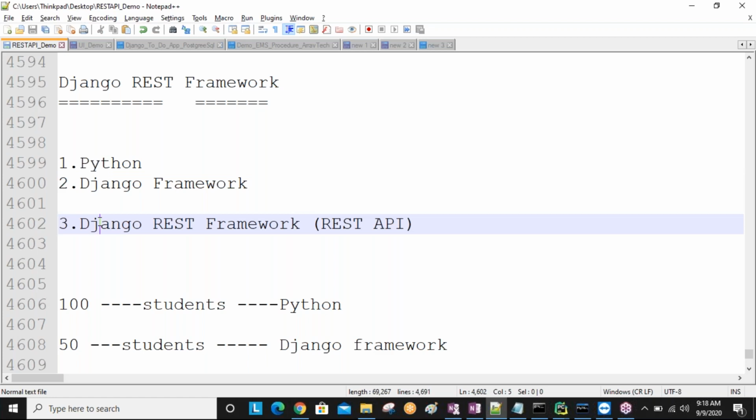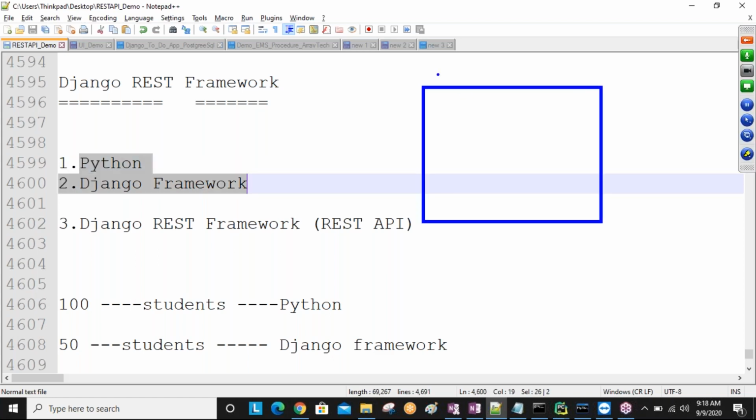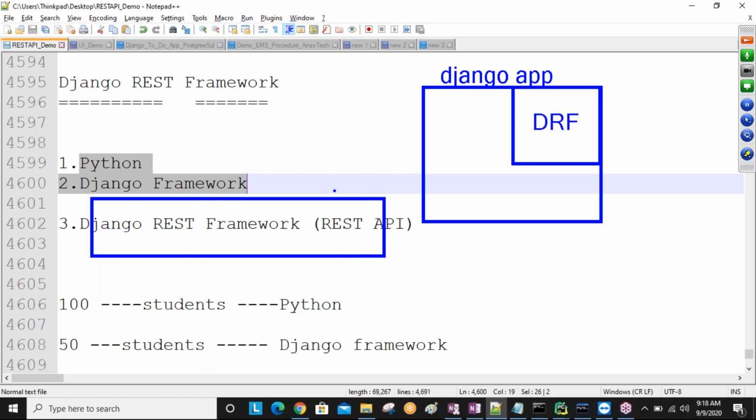Using only Python and the Django framework, you are not going to develop a 100% project. I told you already, I am giving an overview. This is my Django project, sir. We are not going to develop the 100% project using only Python and the Django framework. Some piece of code is waiting for Django REST framework development, sir. By using this Django REST framework, simply called DRF, we are going to develop this piece of code for our existing Django project.